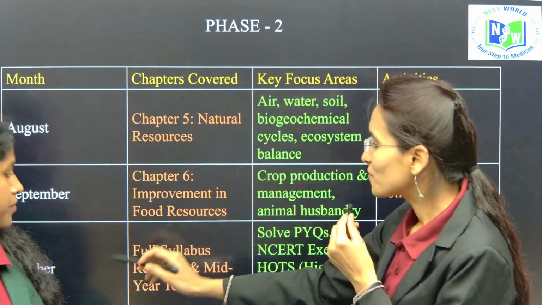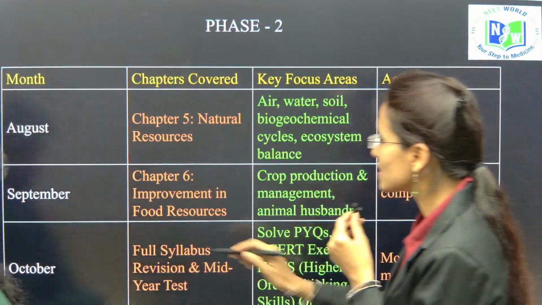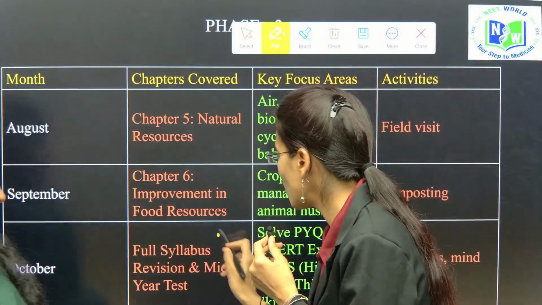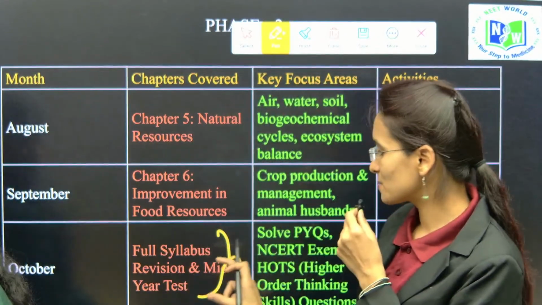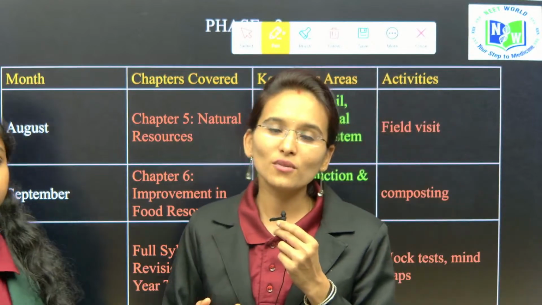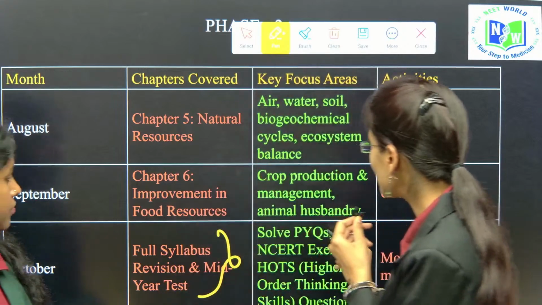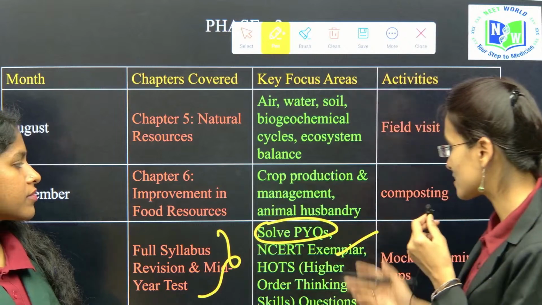Yes, so the month of October is very crucial, I can say, because in this particular month, you need to start the revision of the full syllabus, as the midterm exams are going to commence. You have to revise whatever you have practiced in phase 1. And here you need to solve some previous year questions as well as NCERT exemplar questions.